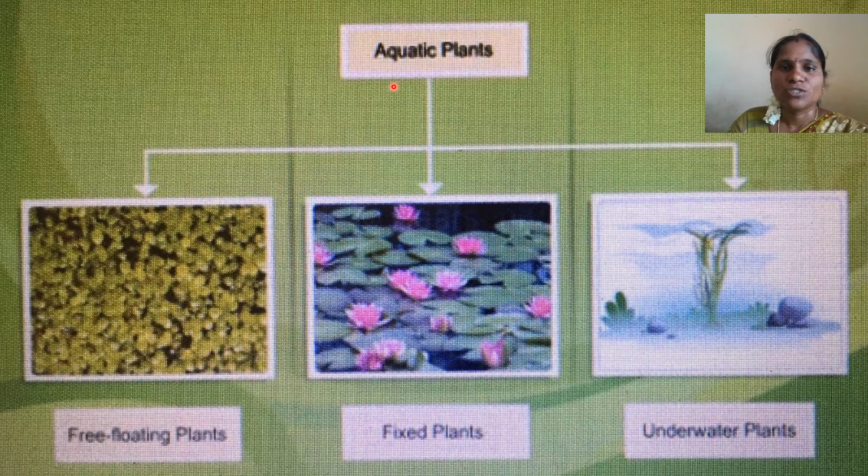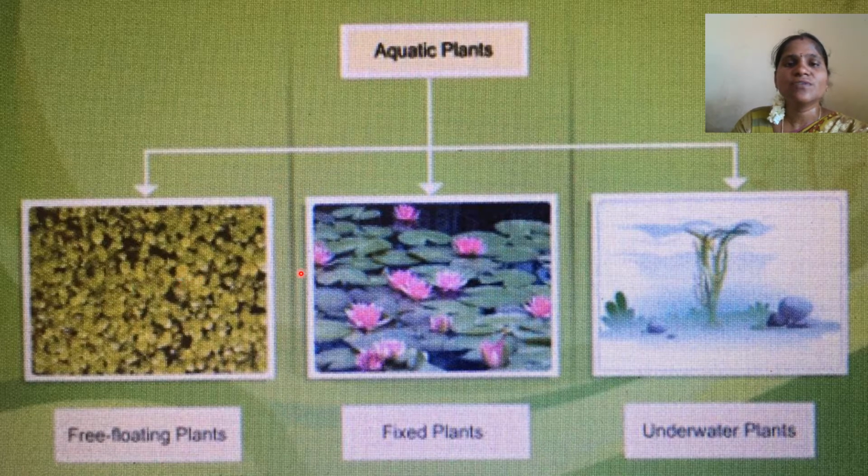Let's see the flowchart of aquatic plants. Aquatic plants are of three types: floating plants, fixed plants, and underwater plants. The plants which float on water, we call floating plants.